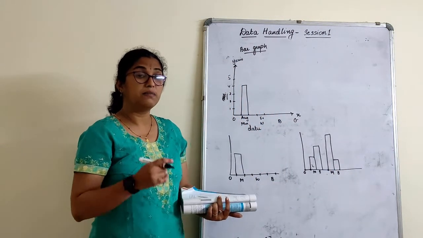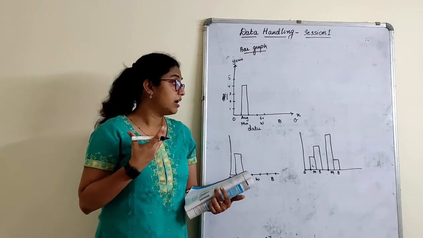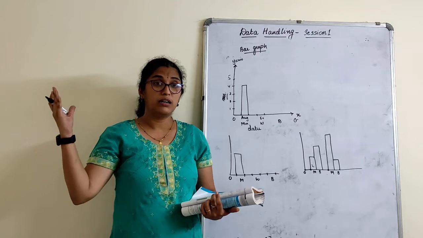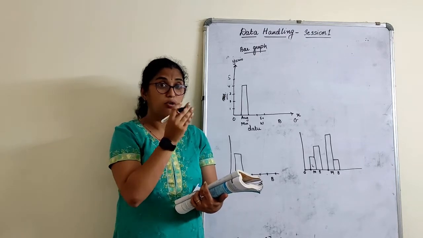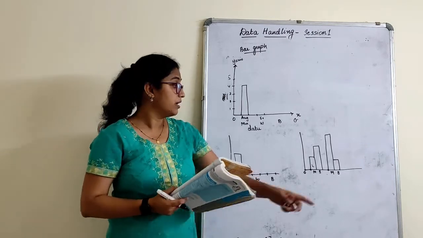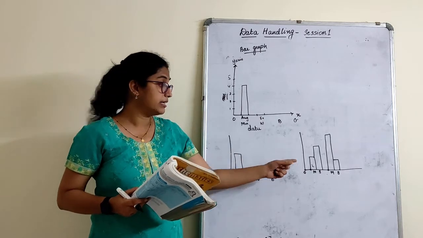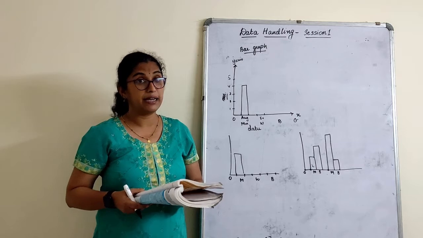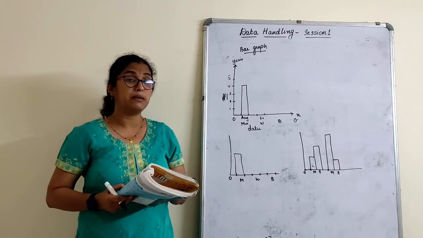I am checking five students' data, how they have performed in mathematics and science. That means I want to check the scores at once only, refer to the scores at once only, that means compare the scores at once only. We use a double bar graph. How do we know that we should use a double bar graph?